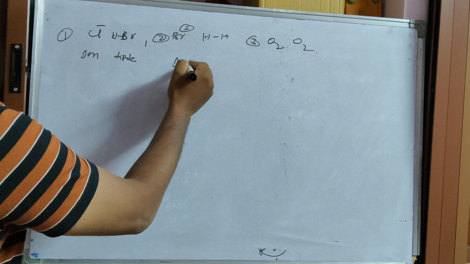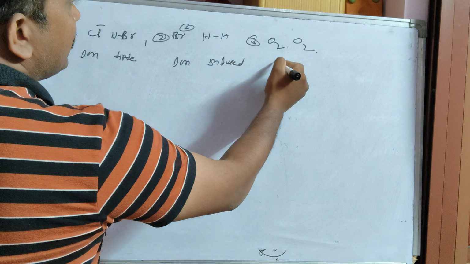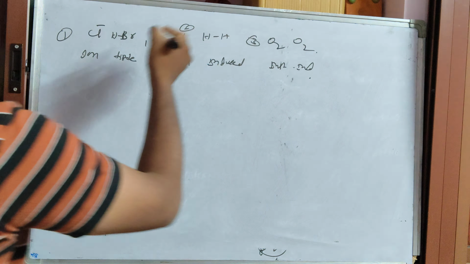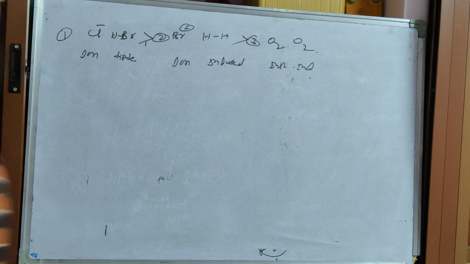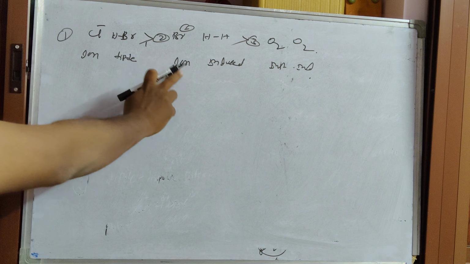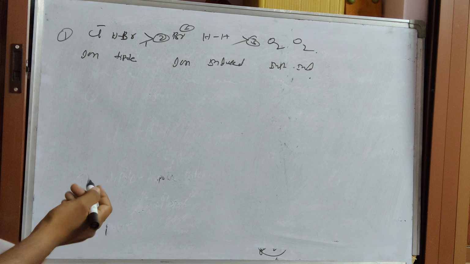Next, this is ion induced dipole, and this is instantaneous dipole and induced dipole. Which one is greater? This one is greater than this one, because ion dipole is a strong attraction, a stronger van der Waals force compared to ion induced dipole and instantaneous dipole and induced dipole. This is one of the examples.